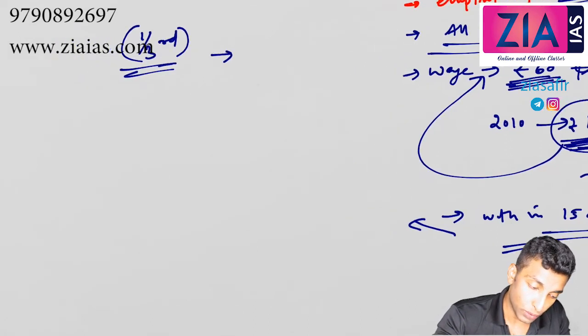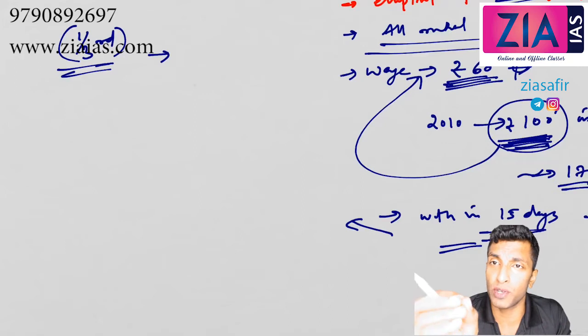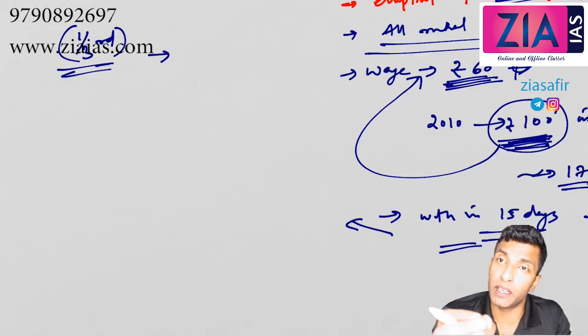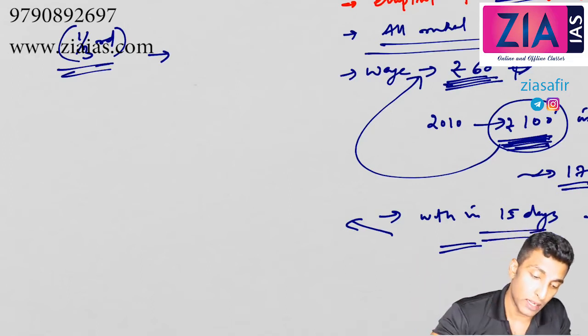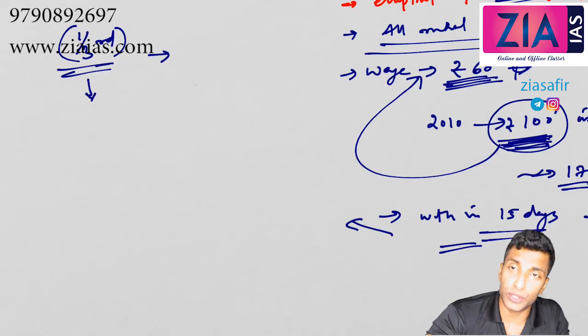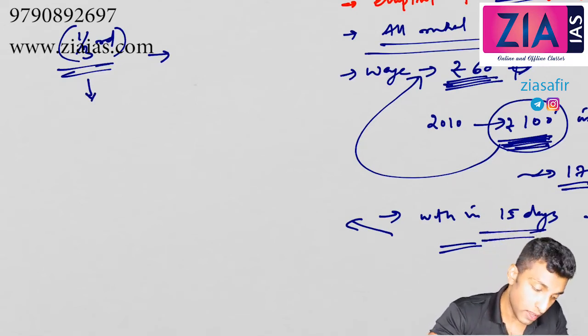Okay, and there is one more condition, that once you apply for jobs, you should be giving the job within 15 days, and you should be giving the job within 5 kilometers. If the job is beyond 5 kilometers, then travel allowance should also be given, okay, along with the wage. So I'm not writing down all these things. So the state is giving the unemployment allowance. You should know that the center is giving the wages.